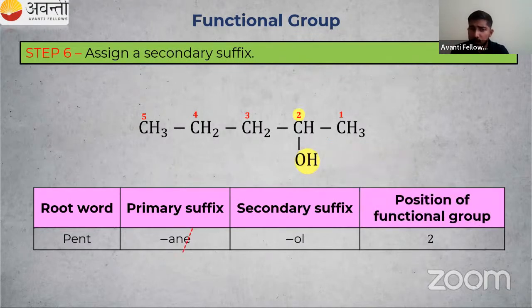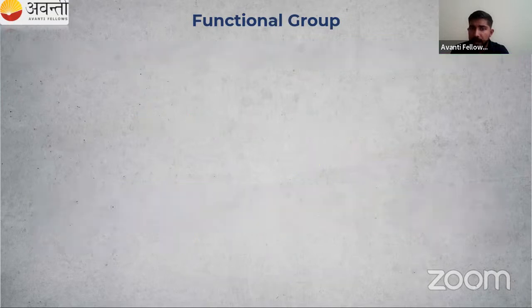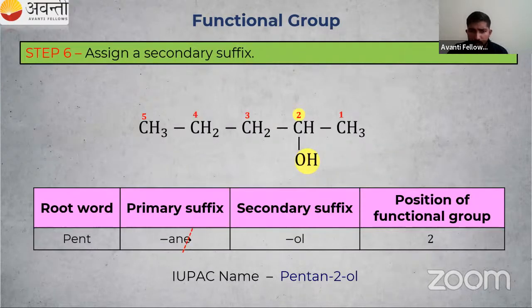So what is the name of this one? Pentanol. So what about this E? We are removing that. Why? This OL, that is O. You know about vowels, right? A, E, I, O, U. If a vowel is coming, then in pentane we remove this E. Then we will write pentanol. So you have to remove that E from the name. So pentanol is a correct name for this compound. I hope it is clear to you.